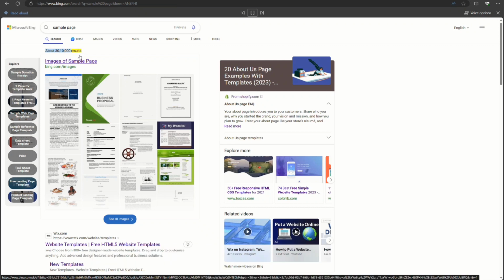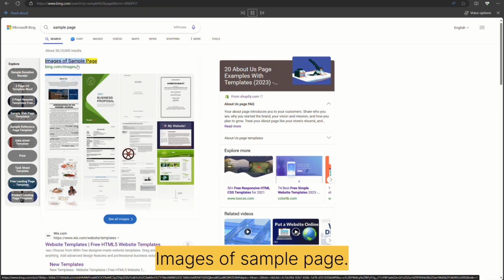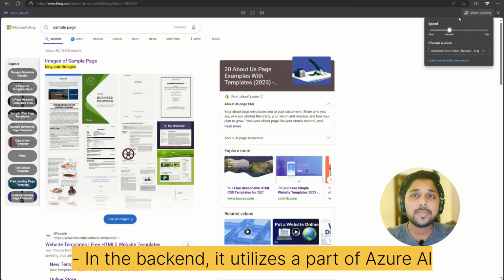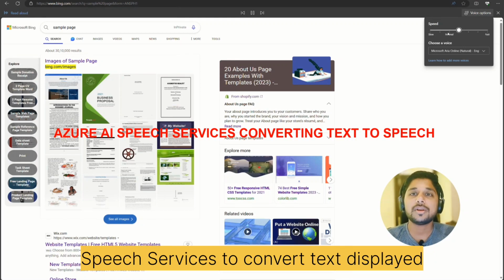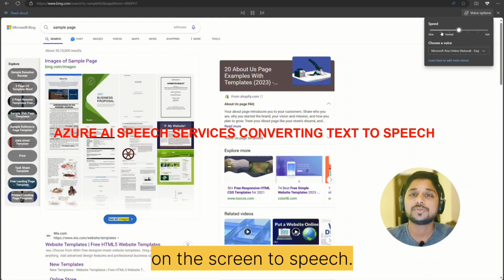About 3,010,000 results. Images of sample page. In the backend, it utilizes a part of Azure AI Speech Services to convert text displayed on the screen to speech.